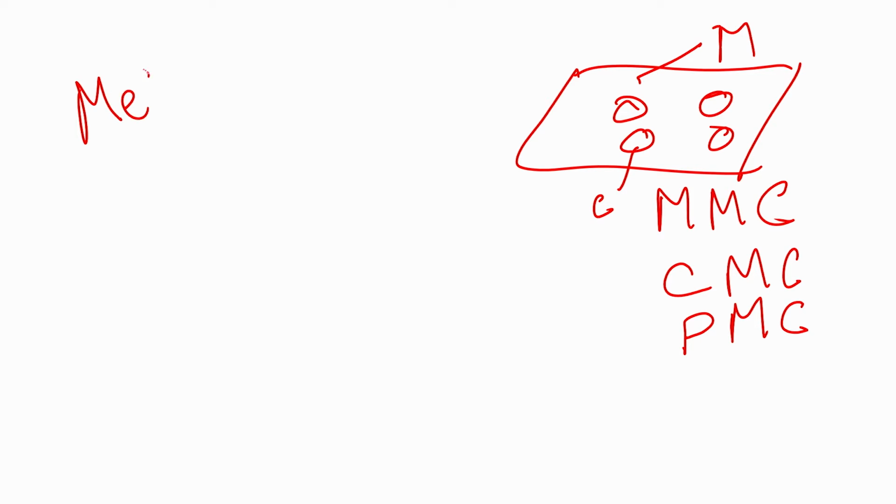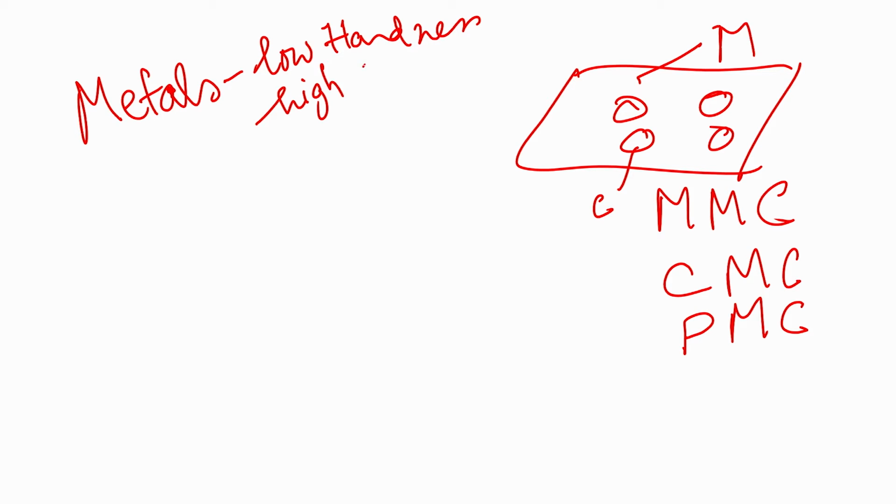Metals, for example, are very good because they are weldable and have very good ductility, but they have low hardness, and metals also have a high wear rate. High wear rate means low wear resistance.